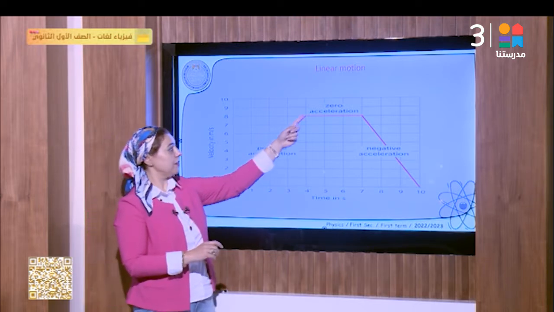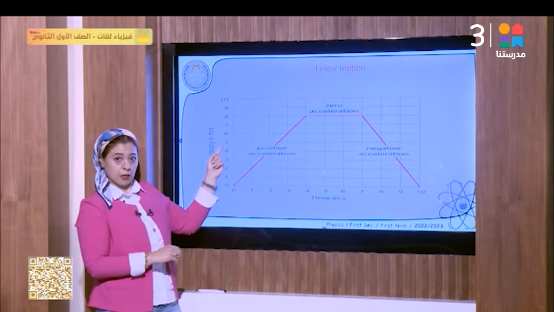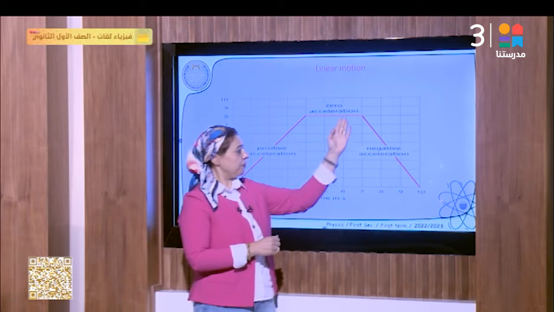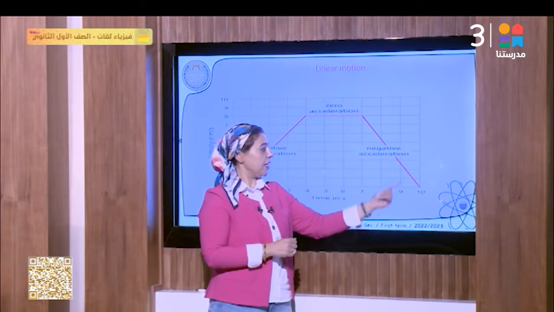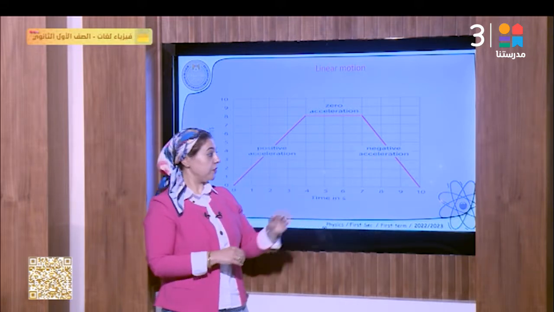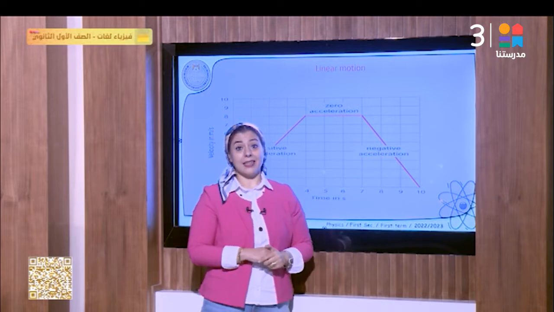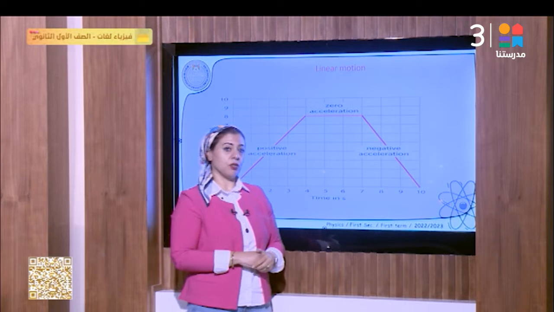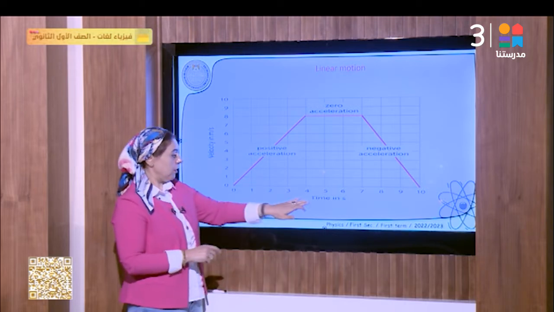When the slope equals 0, it means the delta v, or the change in velocity, equals 0. Which means the object here moves with a constant velocity. It doesn't have any change in its velocity, so here the acceleration equals 0. In this part of the graph, you find it's a negative acceleration because the slope of this line is negative, and the slope here represents the acceleration of the motion of the object.